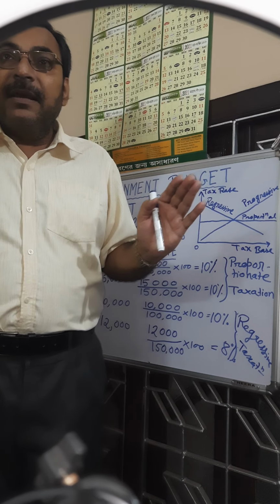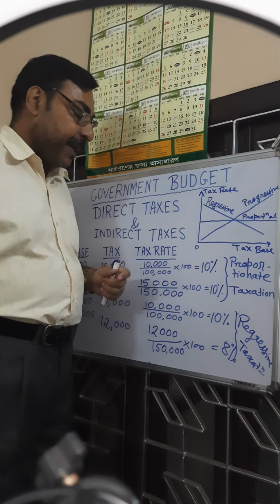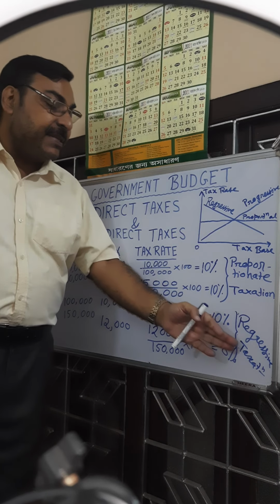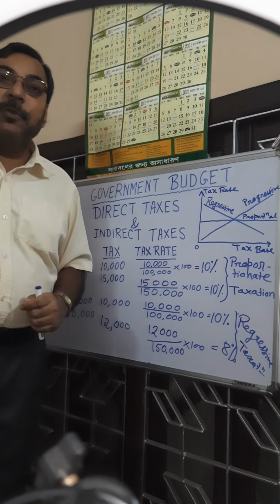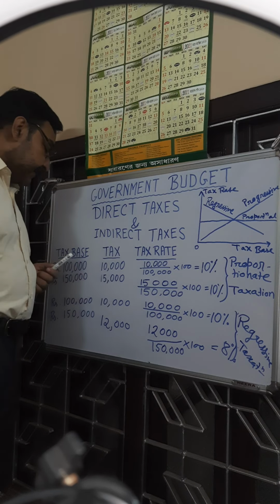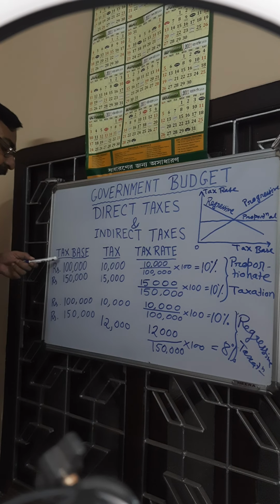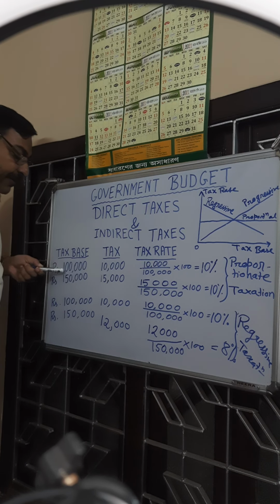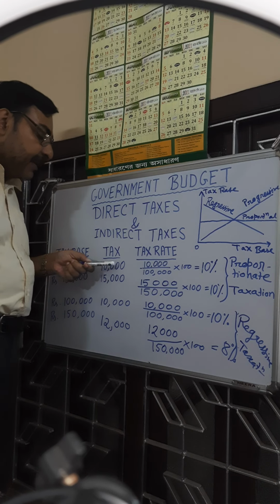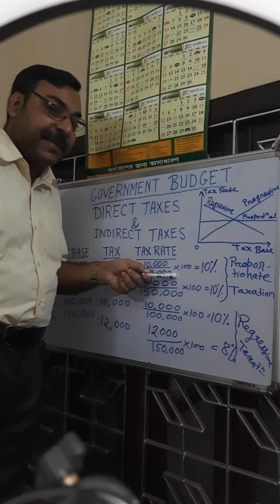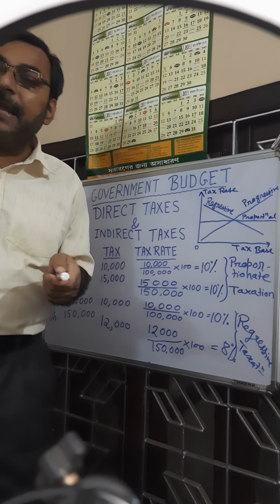Now to make it clear, here we have explained numerically what is proportional tax, what is regressive tax and what is progressive tax. See, 3 columns are there. First column is tax base. That means here we will show the level of income. Second column, amount of tax paid. Third column, tax rate. How do we calculate tax rate?